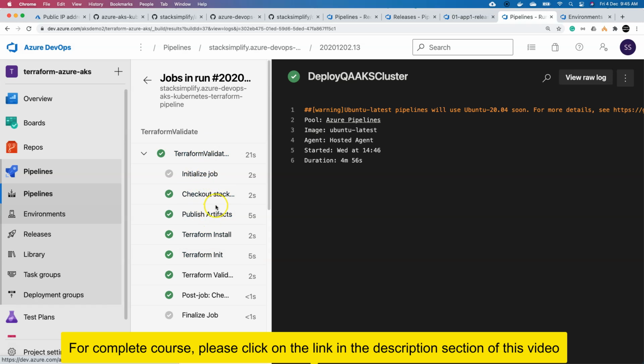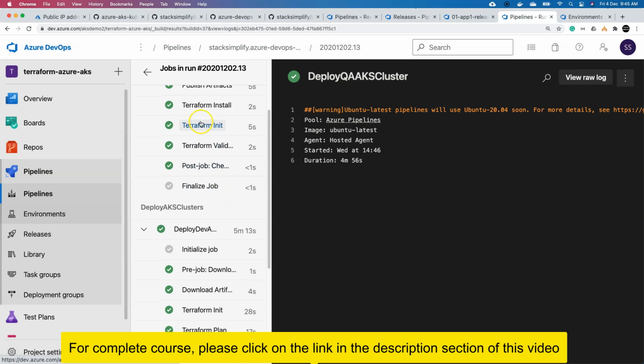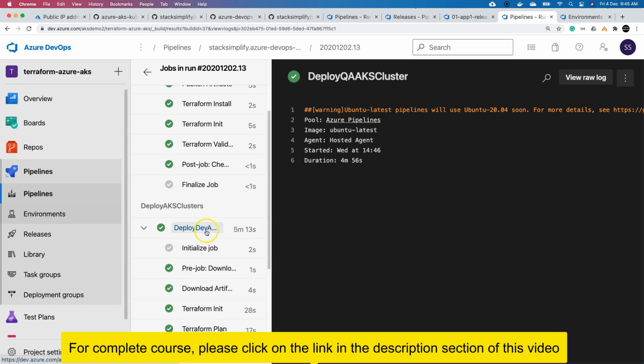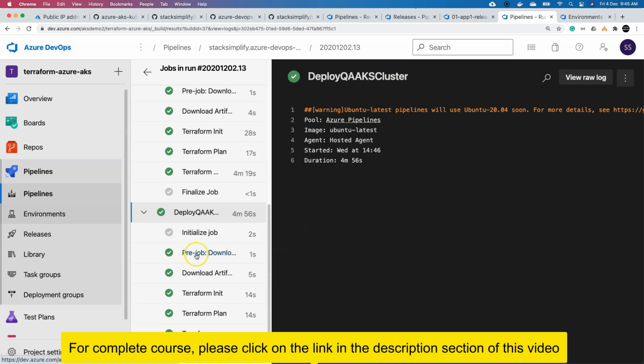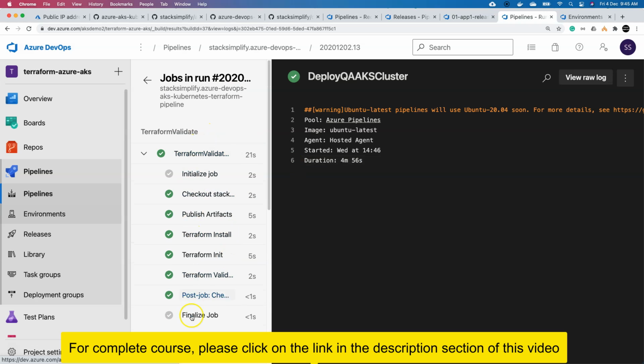You can first validate the Terraform manifests, and if there is any issue, immediately fail the pipeline there itself. If the Terraform validate is successful, create a dev cluster and then also create a QA cluster. Using Terraform init, plan, and then apply, you can create all those things. So this is about the Terraform Azure DevOps pipelines.